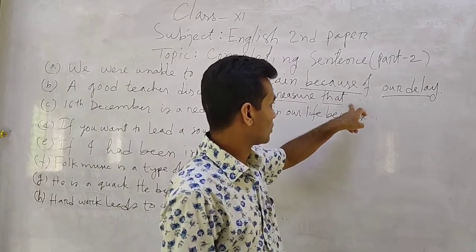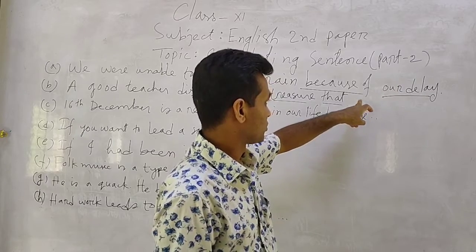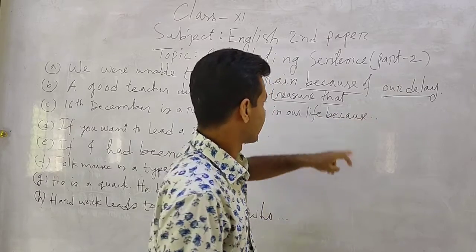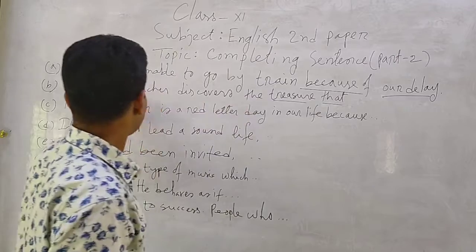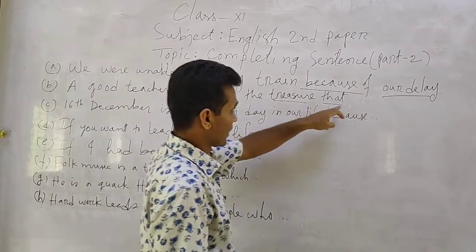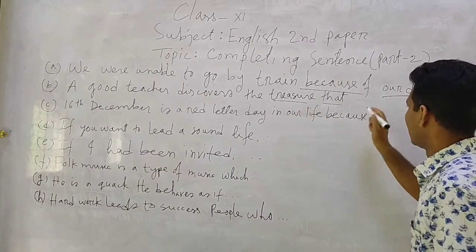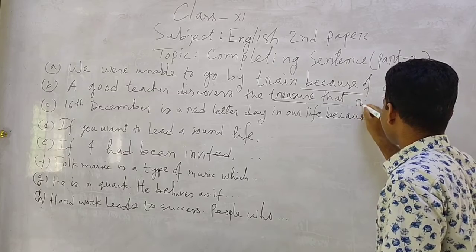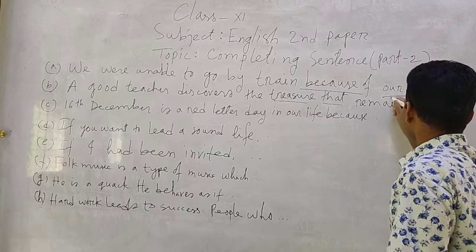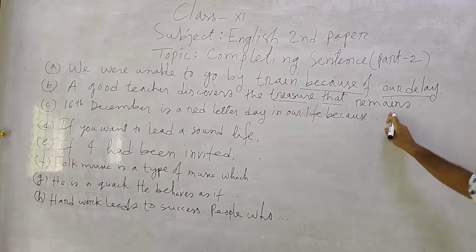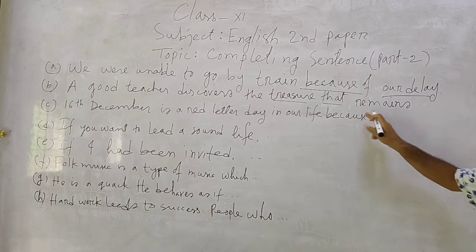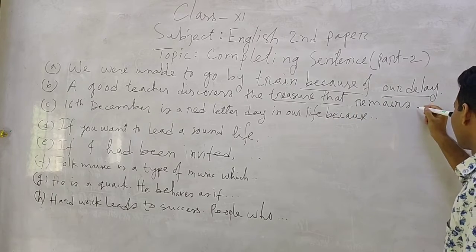When you go to make a clause, you have to use, of course, a finite verb at first. So a good teacher discovers the treasure that remains. Remains is a verb, of course. This is a finite verb.